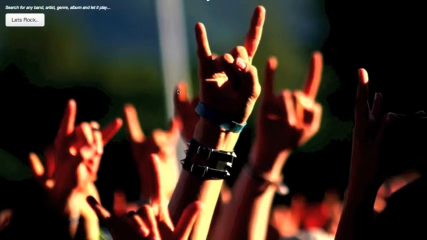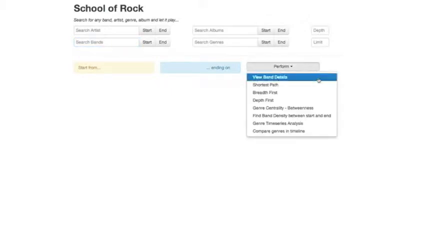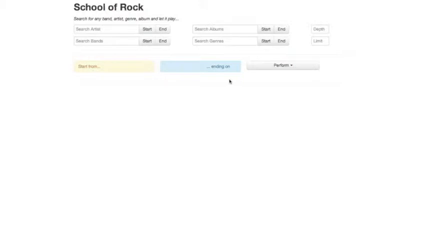Let me begin by explaining the UI of our project, since this is the input to our application. We have 4 input boxes for artist, album, genre and bands. Each of these input boxes has 2 buttons associated with it, that is start and end. We will shortly see the use of the same. We also provided a drop-down list specifying the different types of analysis we perform. We will now explain our project by showing results of some live examples and also analyzing these results.